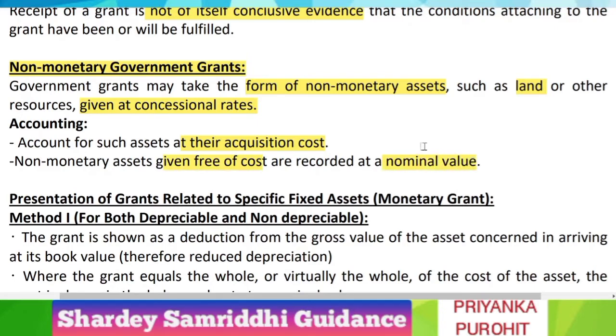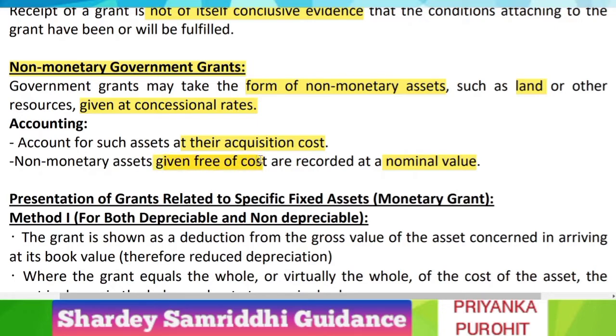So in case, let us say the asset was of 100 crores, but the government has sold it to you just for 80 lakhs, this can be regarded as an example of concessional rate. But let us say that the asset was of 100 crores, but the government has granted that asset, that is, it has given you the asset free of cost. Then you must account this asset in your books of account.